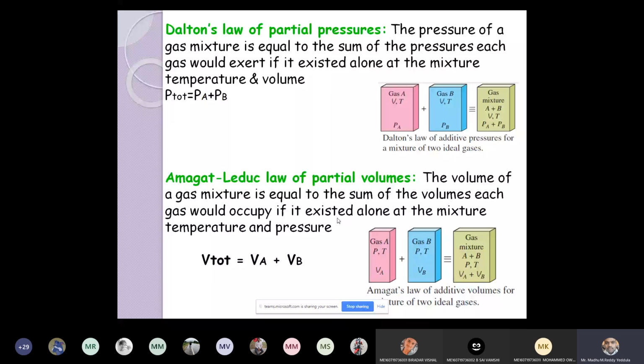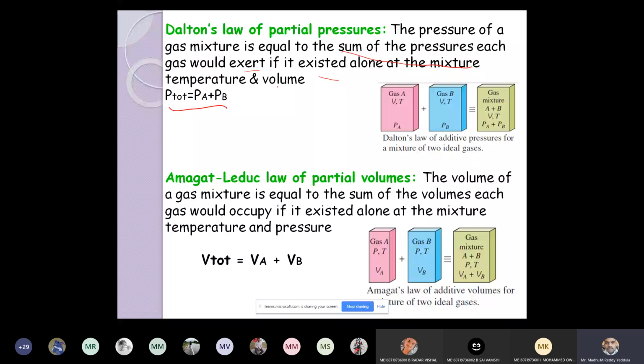So let us consider a gas that consists of two components, let us say A and B. The pressure of A is Pa, the pressure of gas B is Pb, then the total pressure is equal to Pa plus Pb. Very simple, right? The pressure of a gas mixture is equal to the sum of the pressures each gas would exert if it existed alone at the same mixture temperature and volume. If it occupies the same volume and temperature, that is the condition.